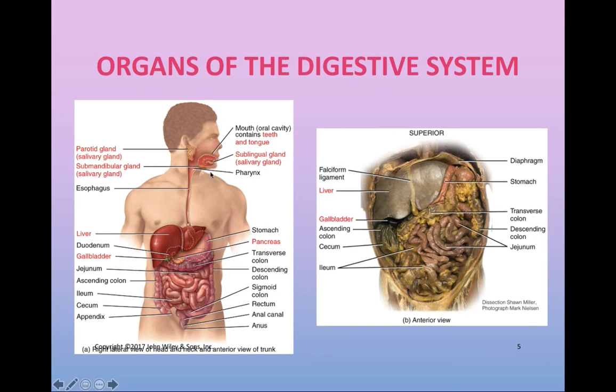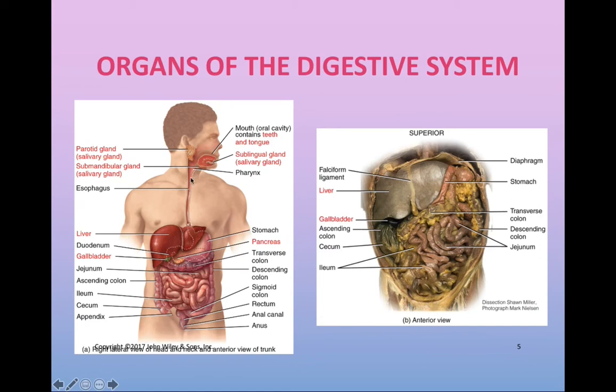The mouth will actually kick up the processes of both mechanical digestion as well as chemical digestion, thanks to certain digestive enzymes that can be found in the saliva secreted by our salivary glands. Once food is ingested and broken down by the accessory structures in the mouth, it will then be swallowed, which will take food through the pharynx and through the upper esophageal sphincter and into the esophagus.